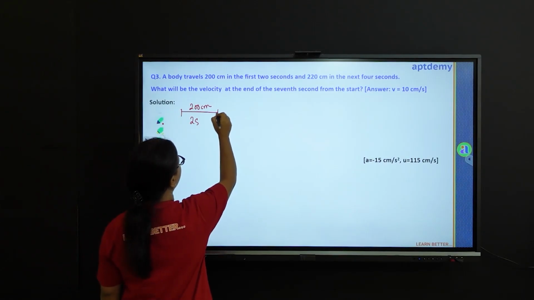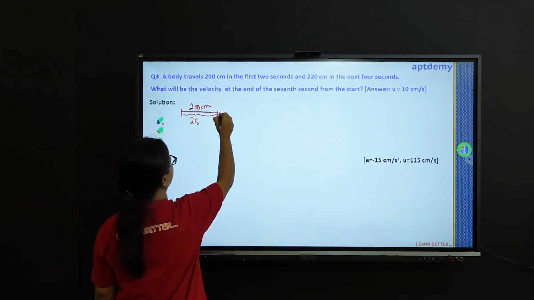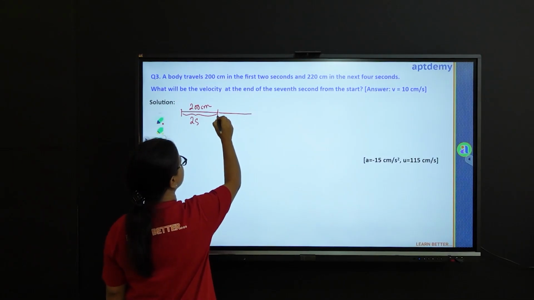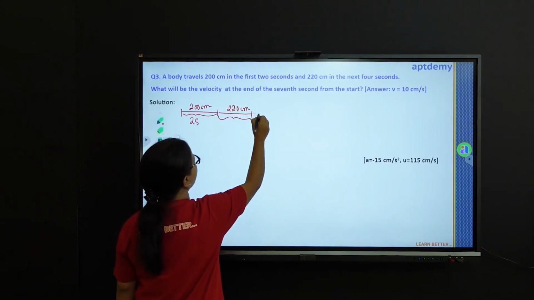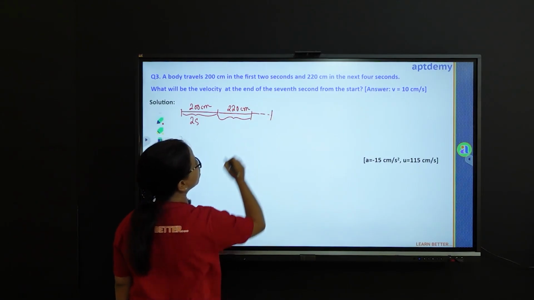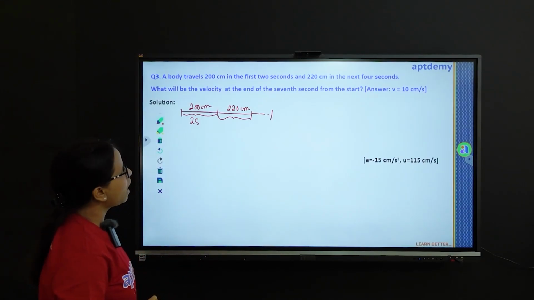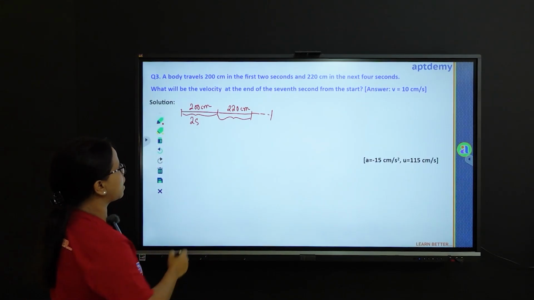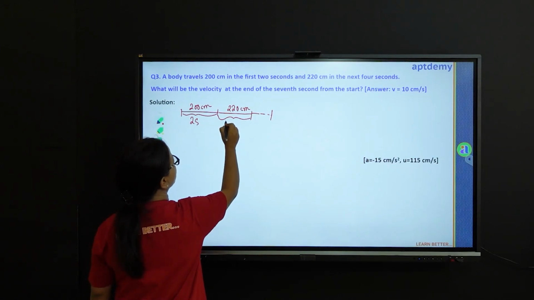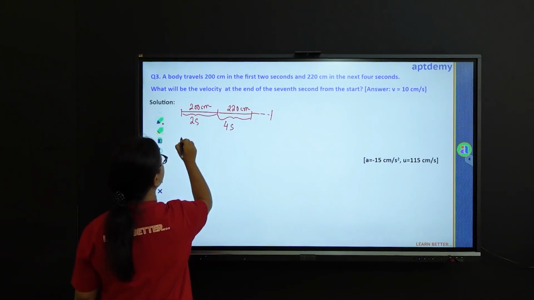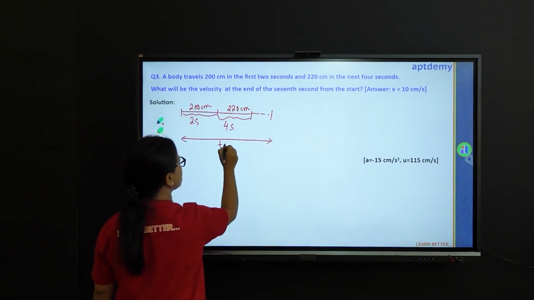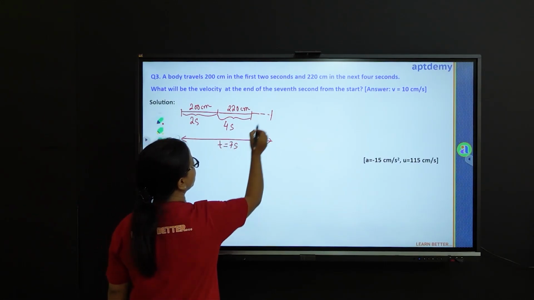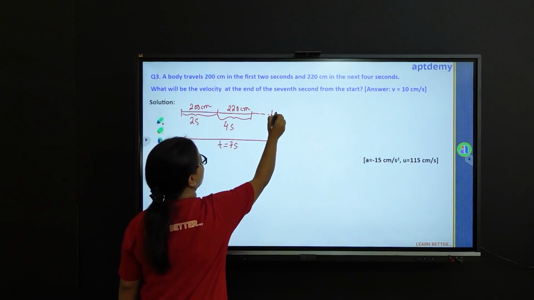And in the next 4 seconds, it is covering a distance of 220 centimeter. Now you are asked to find out the velocity at the end of the 7th second. From start, this much time is 7 seconds, and you are asked to find out the velocity of the body here.